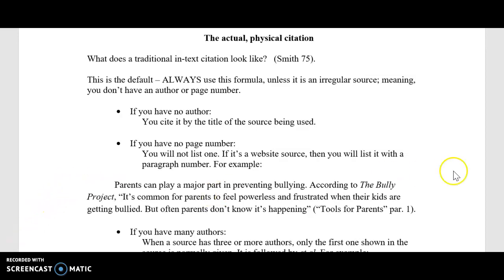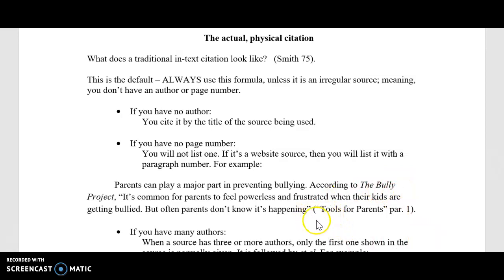So for example, here, we've got "parents can play a major part in preventing bullying," according to The Bully Project, which is the name of an overall website. So our rule here, and we'll get to later with the titles, is since it's a larger piece of work, it's italicized. And then we have a comma before we start our actual quote. So here's where the quote starts, and here's where it ends. This is indicating that this entire part is all words, a direct quote that was taken from this source.